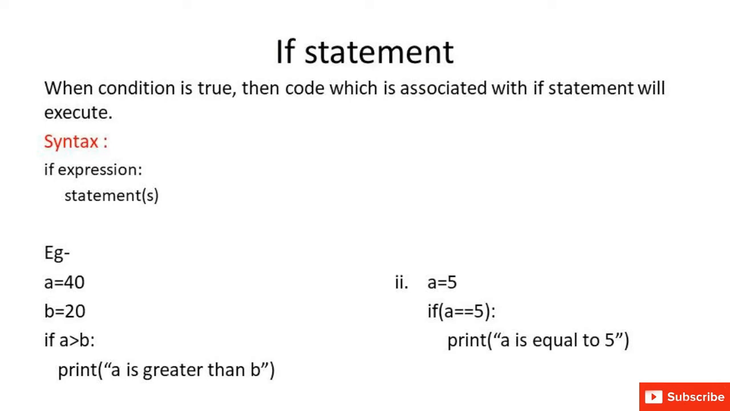Take another example, a is equal to 5. So we have applied the condition, हमने इस condition दी है if a is equal to 5. जब a जो है 5 के equal हो जाएगा, then we will print a is equal to 5.